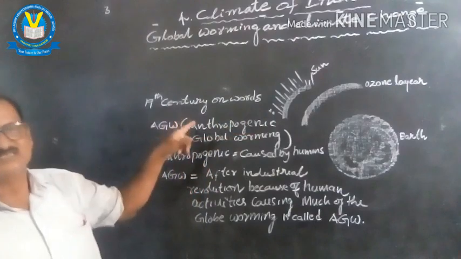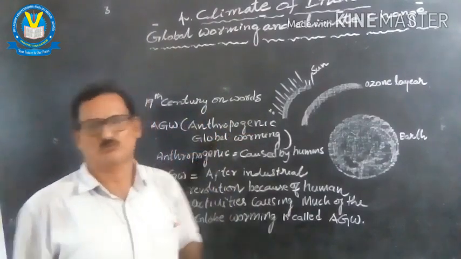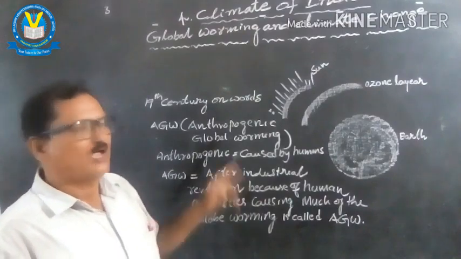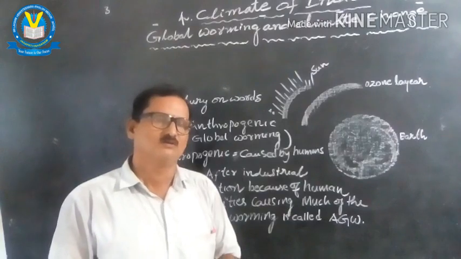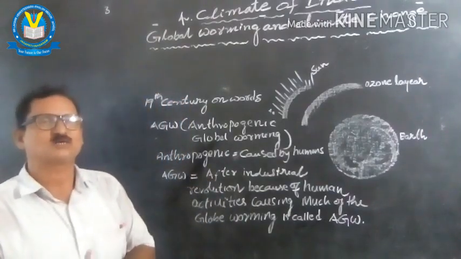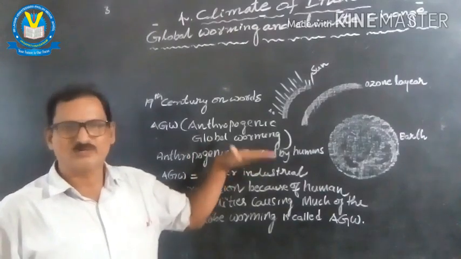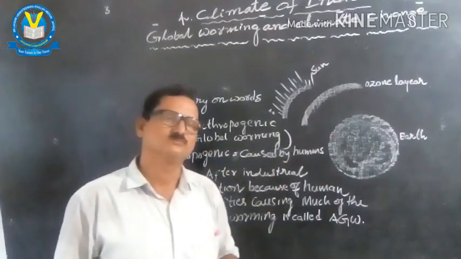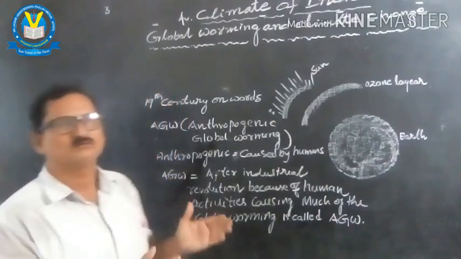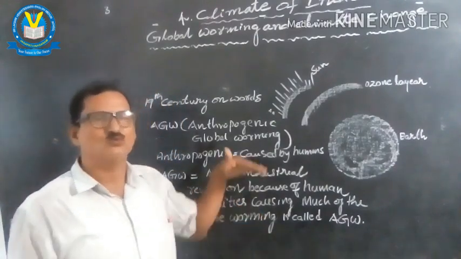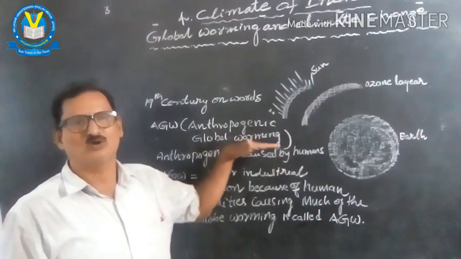But when the 19th century started, drastic changes took place. Anthropogenic global warming started. Anthropogenic means caused by human activities. When industrial development took place, the human activities also created, in a secondary way, warming of the globe. It is called anthropogenic global warming.